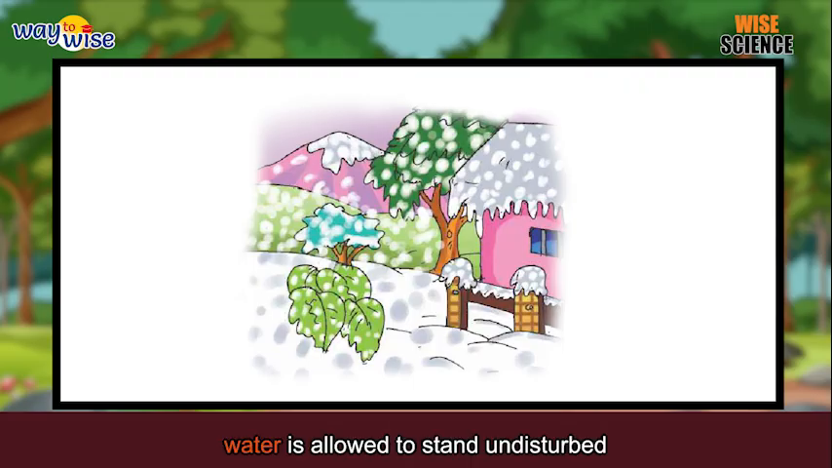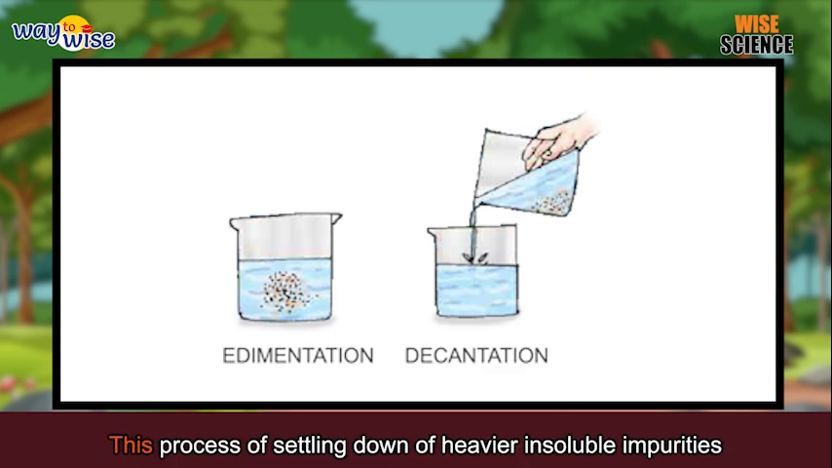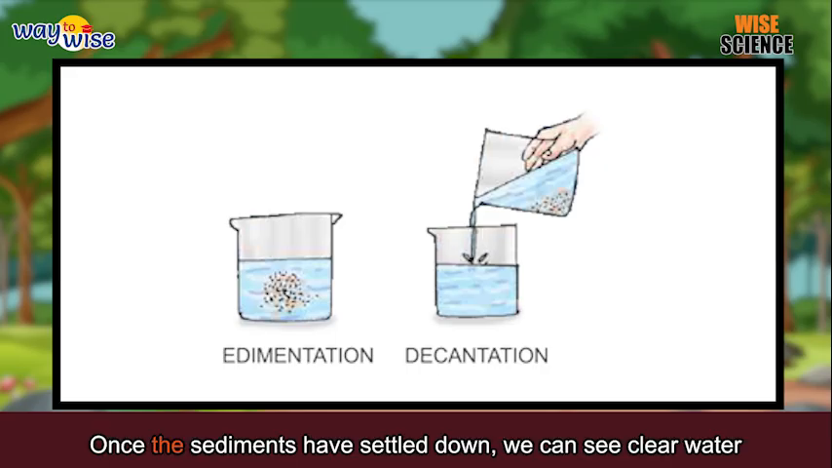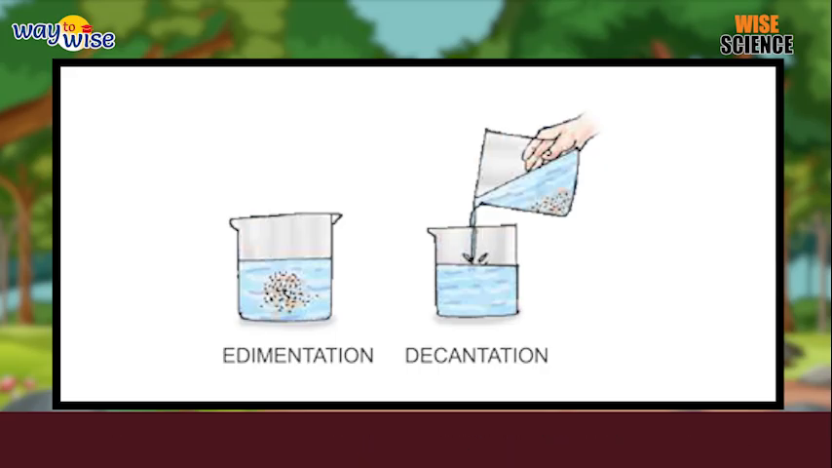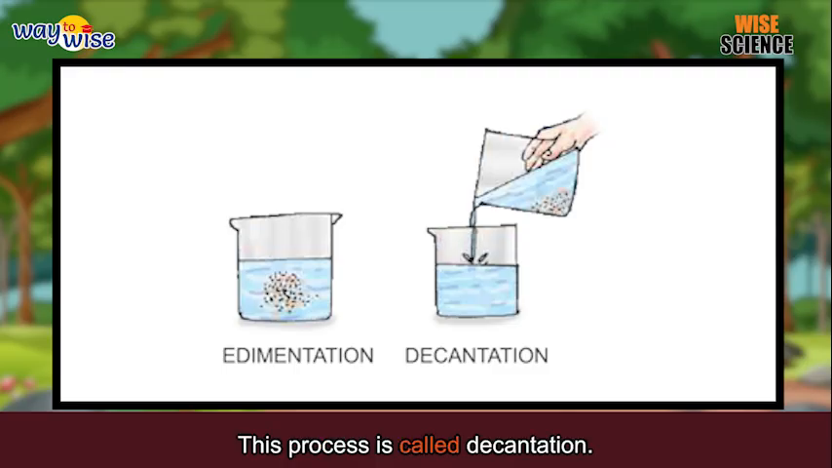In this method, water is allowed to stand undisturbed in a container for some time. The impurities that are heavier than water settle down at the bottom. This process of settling down of heavier insoluble impurities is called sedimentation. Once the sediments have settled down, we can see clear water at the top. This clear water is then poured gently into another container without disturbing the settled impurities. This process is called decantation.